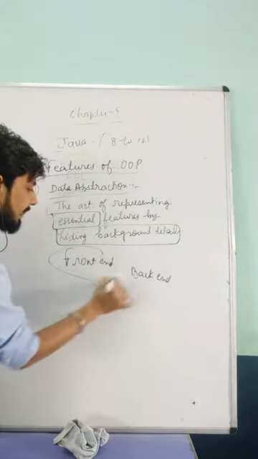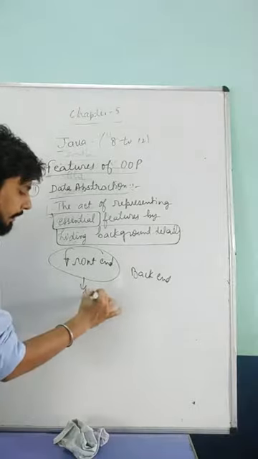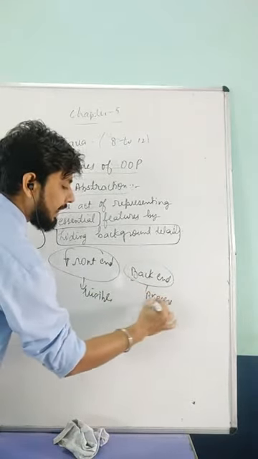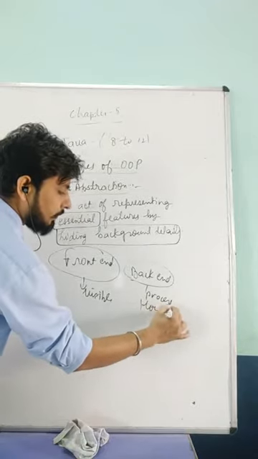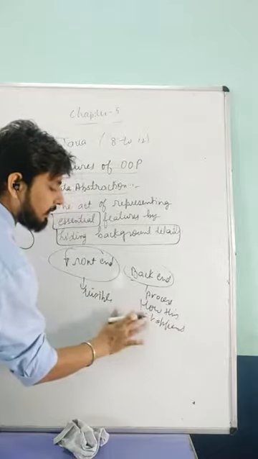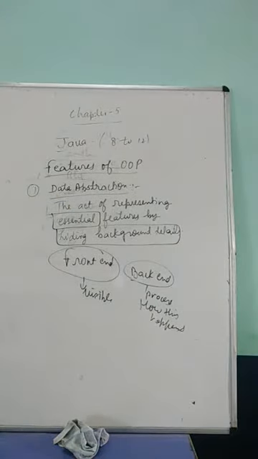Front end is the thing that we see, it is visible. Back end is the process, how this is taking place. So data abstraction tells us to focus only on the visible part. How it is happening, we will not discuss.